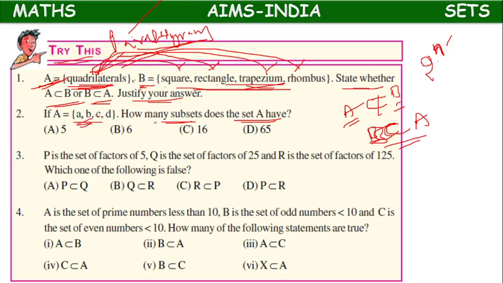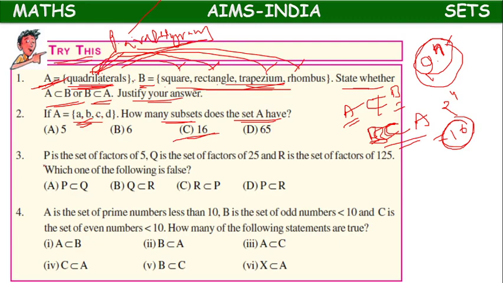As we have 4 elements here, 2 power 4 means 16. So the formula for the number of subsets is 2 power n, and according to that formula, 16 will be the correct answer.